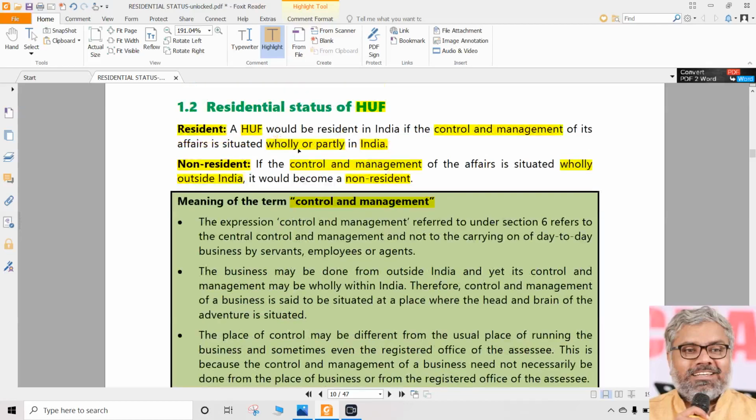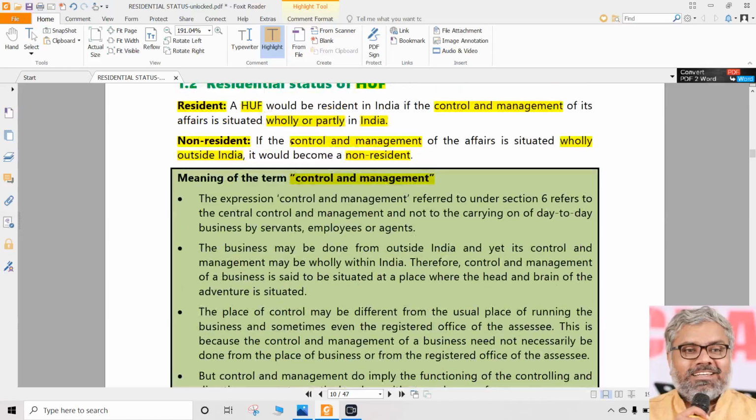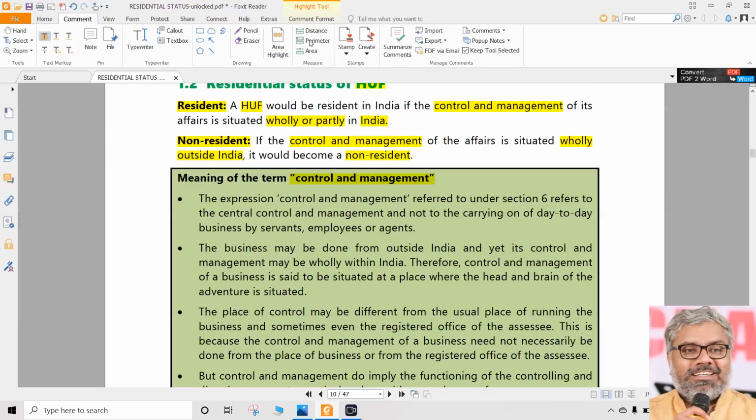Law was very simple. Law was clear about only these two things. It only talked about these things: if the control and management of affairs is situated wholly or partly in India, it is resident. If it is situated wholly outside India, it is non-resident. There ends the matter. That's it.